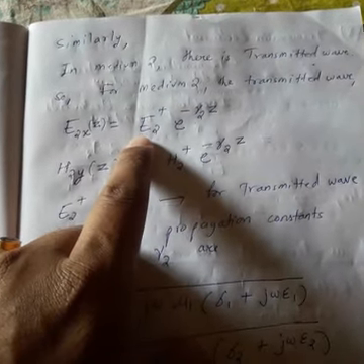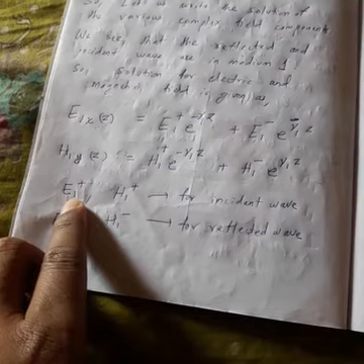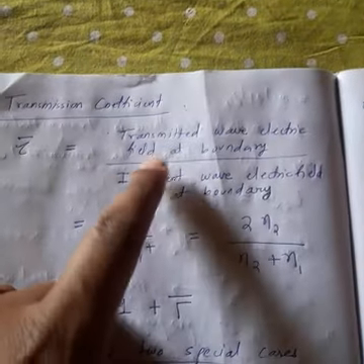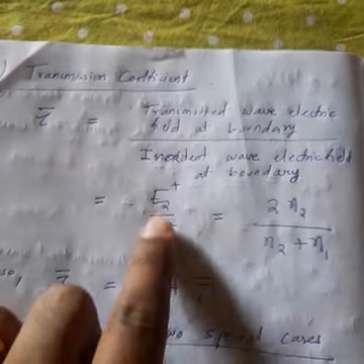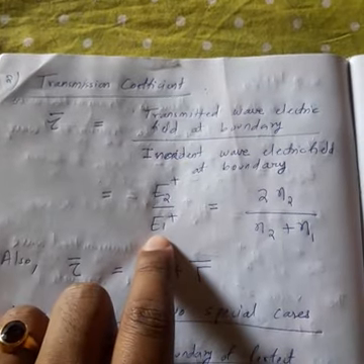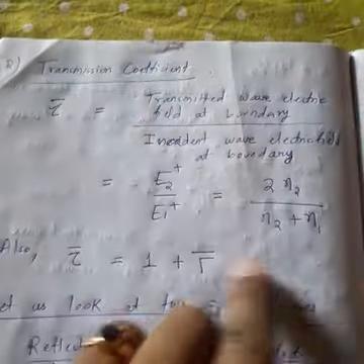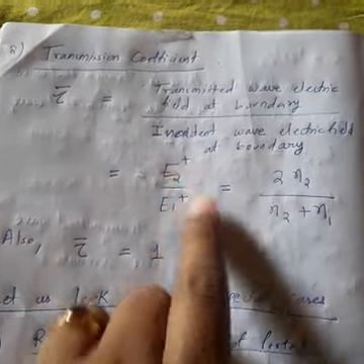E2 plus. For the incident wave? E1 plus. So the transmission coefficient, tau bar, is equal to E2 plus by E1 plus.